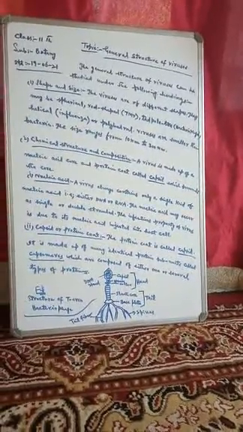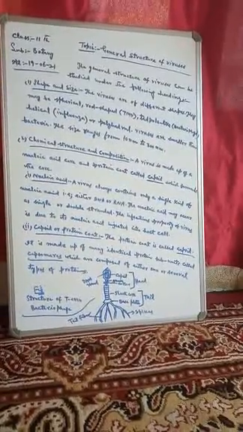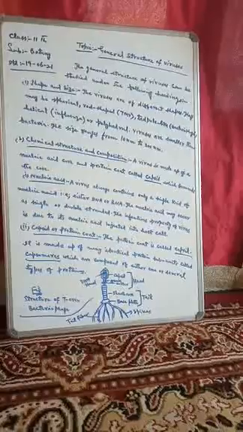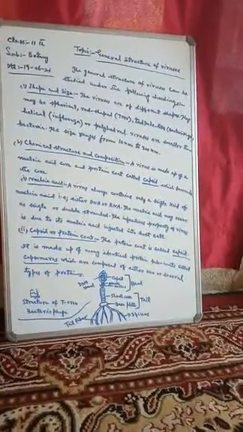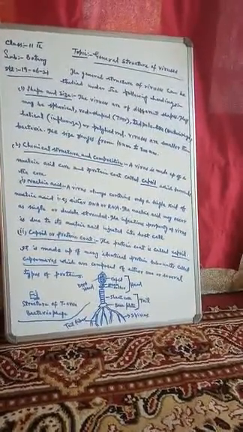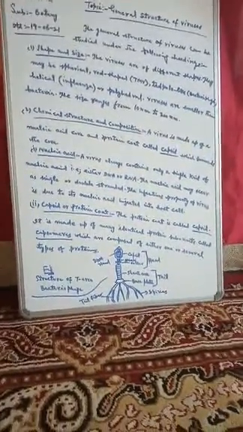So here we have seen that the viruses are of different shapes. They may be spherical, rod-shaped, tadpole-like, helical, or polyhedral. They are smaller than the bacteria. Their size ranges from 10 nm to 300 nm.